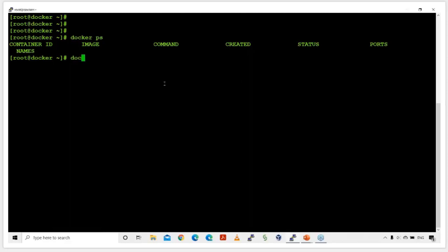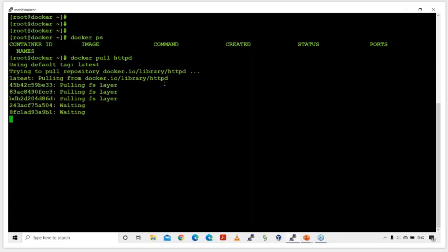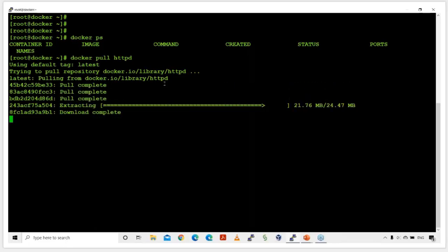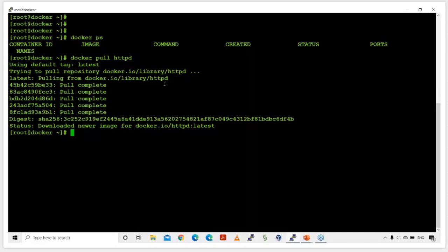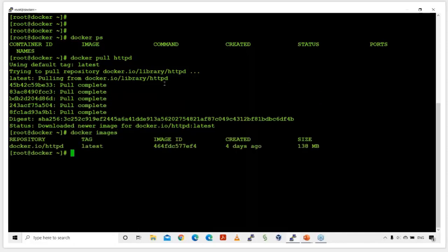So let me show you how we can pull the image quickly. The command is very simple. It is docker pull. I would like to pull the image called httpd. Now what this command will do is go to Docker Hub, download the image and keep it on the base machine. This is a Docker host machine. You can see it is downloading the image. It is downloaded. You can see the image by using a command called docker images. It is hardly 138 MB, guys.